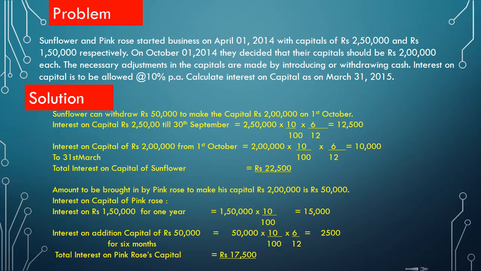Now let us work out a problem. This problem is taken from the NCERT text of class 12. Sunflower and Pink Rose started partnership business on April 1st, 2014 with capitals of Rs 2,50,000 and Rs 1,50,000 respectively. On October 1st, 2014, they decided that their capitals should be Rs 2 lakh each. The necessary adjustments in the capitals are made by introducing or withdrawing cash. Interest on capital is to be allowed at 10% per annum. Calculate interest on capital as on March 31st, 2015.